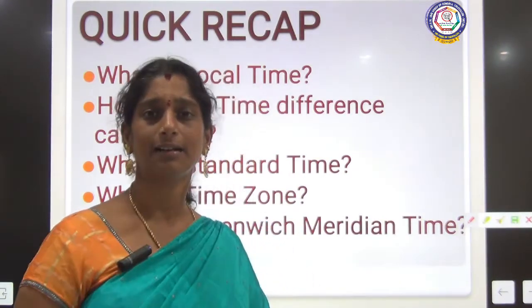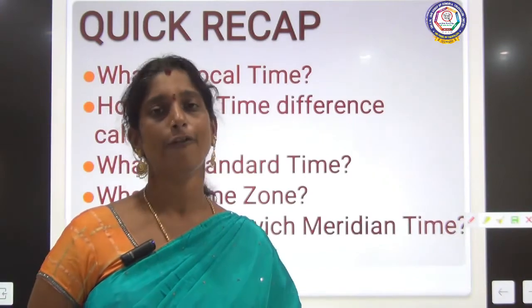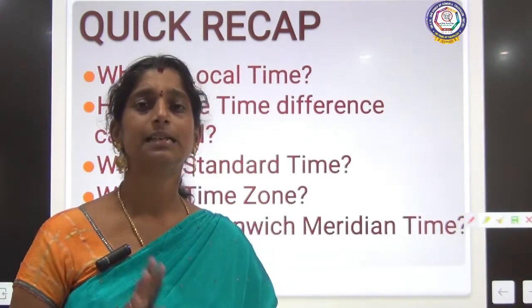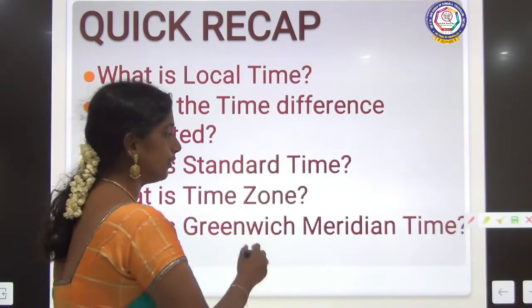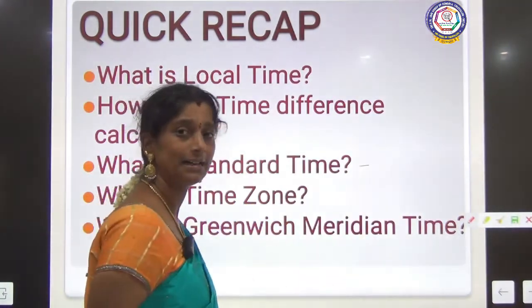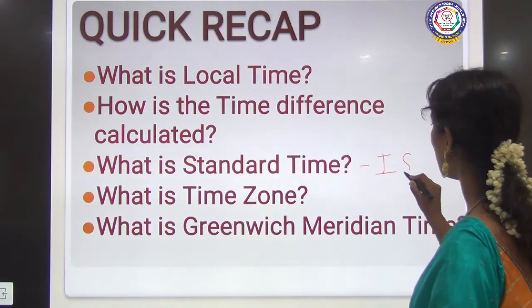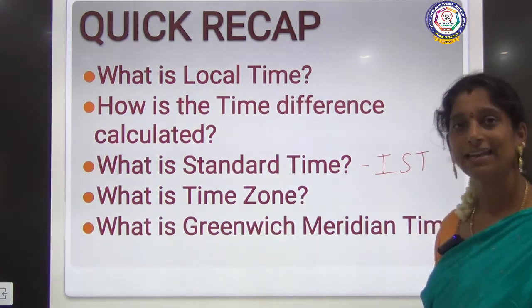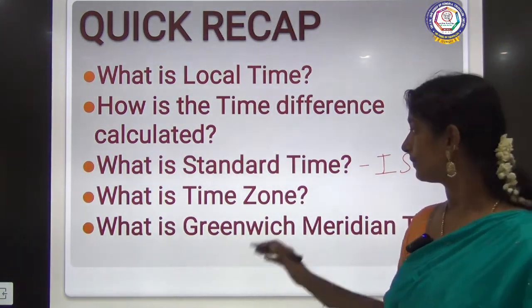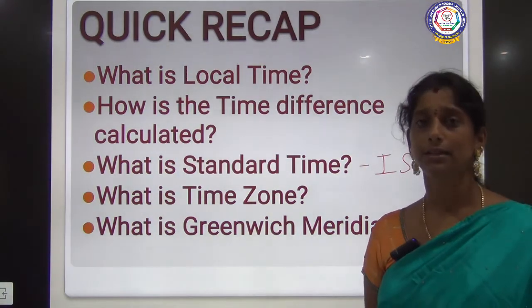So based on that standard meridian, the entire country will follow the time. That is called as standard time. Clear? So for India, what we mention as standard time is Indian Standard Time, IST. Clear?